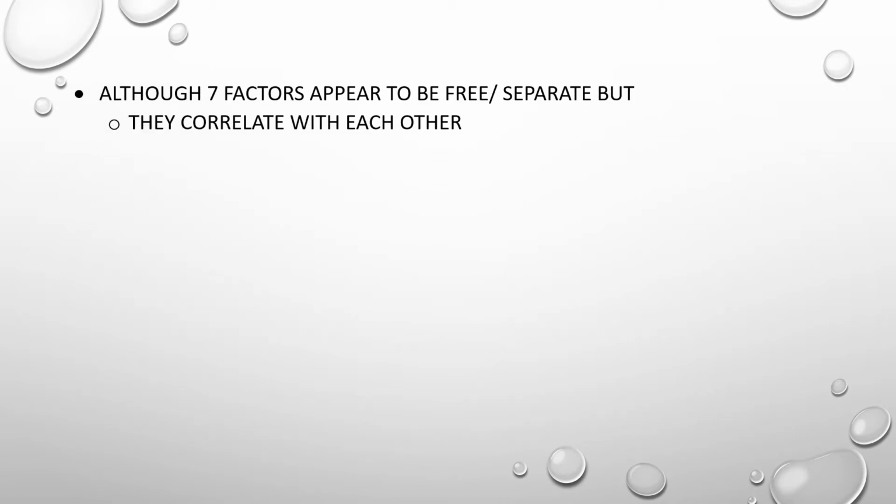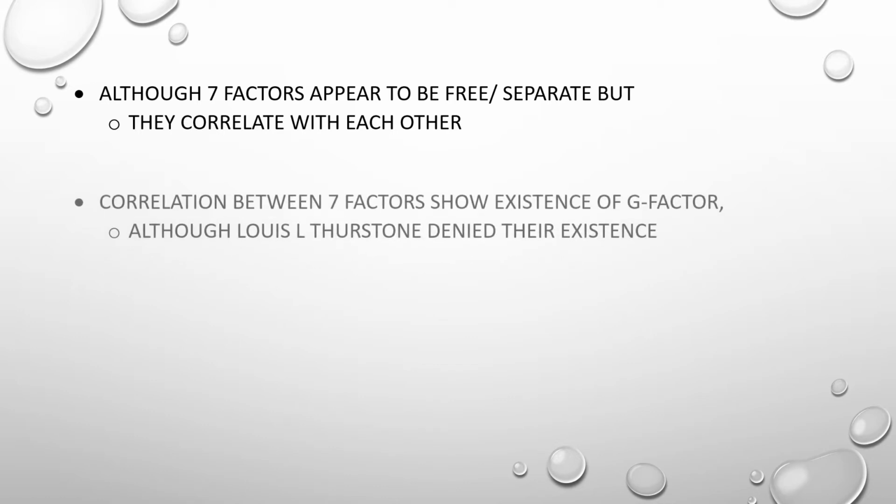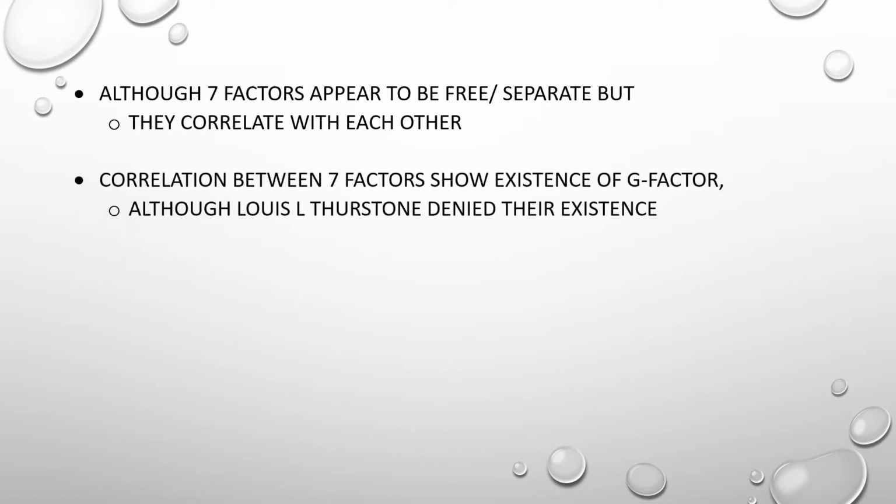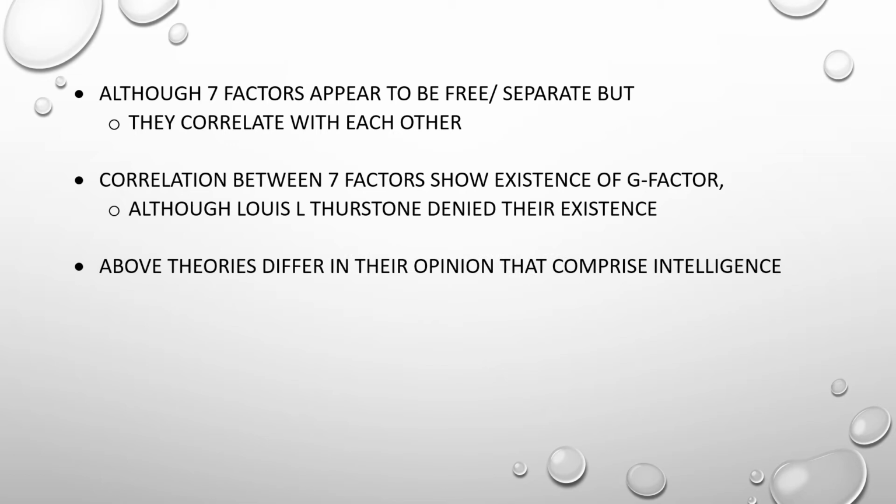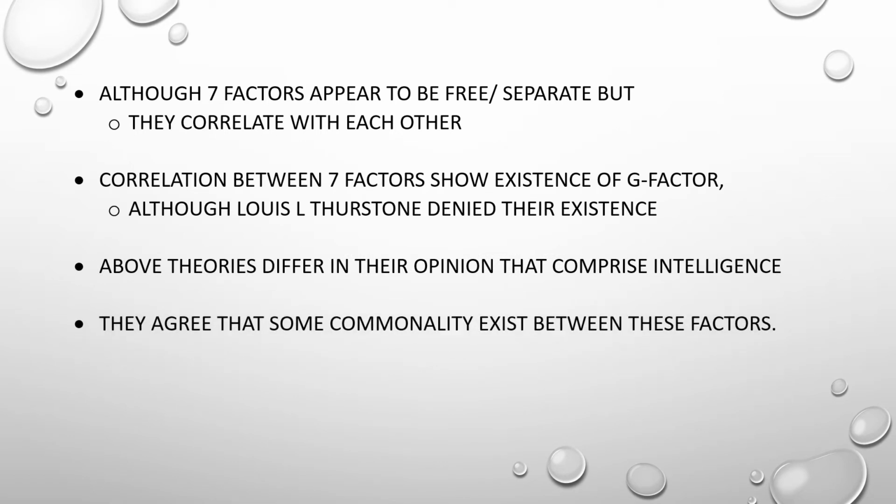Now we have, although the 7 factors appear to be free and separate, they correlate with each other. Correlation between the 7 factors shows the existence of the G factor, although Lewis L. Thurstone denied their existence. The above theories differ in their opinion of what comprises intelligence. They agree that some commonality exists between these factors.